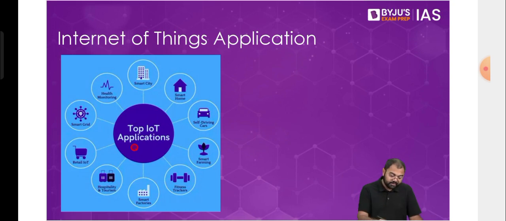for health monitoring, we can make use of Internet of Things. How exactly in health monitoring? When it comes to health monitoring, especially in the intensive care units or the ICU, you might see that there are a lot of electronic devices, the medical equipment, connected with the patient, which are constantly monitoring the health of the patient, constantly monitoring all the vitals of the patient.